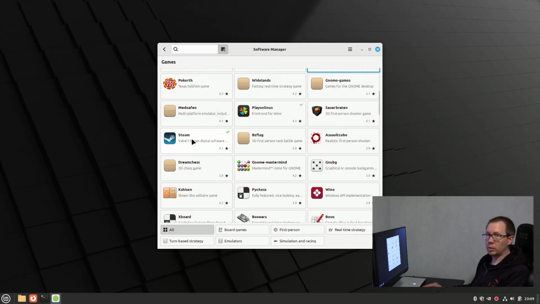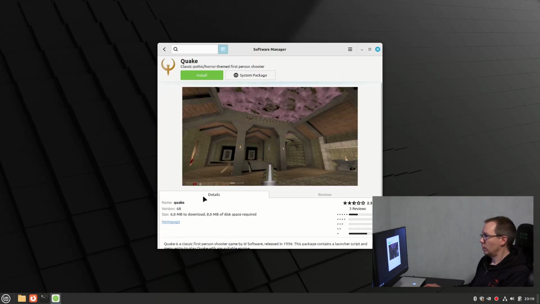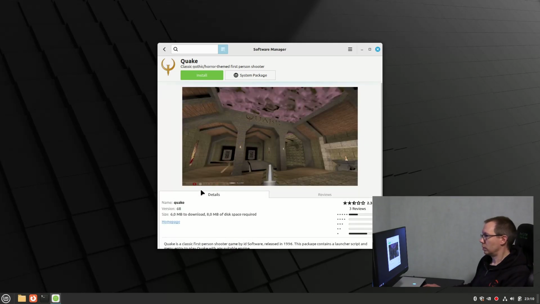It is possible to run many Windows games in Linux, but you need to do some settings in Steam for that to work. There are some Quake applications, but you need the files. You need the Quake server package to use Quake.